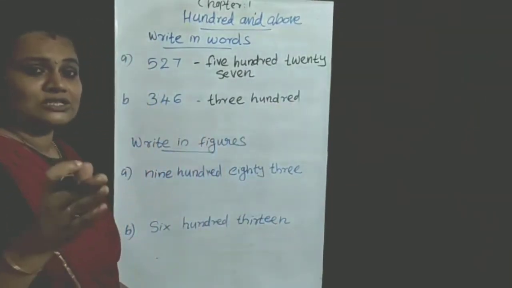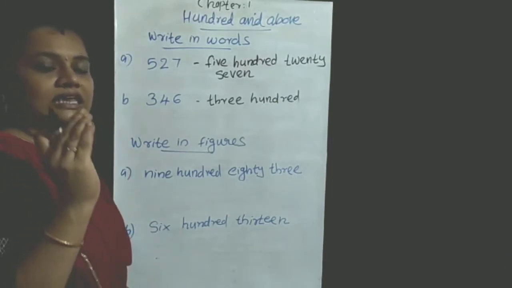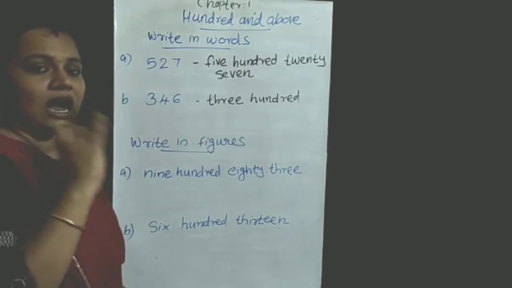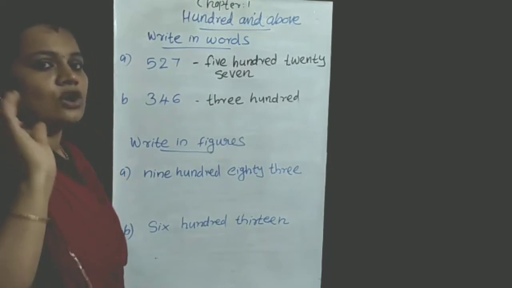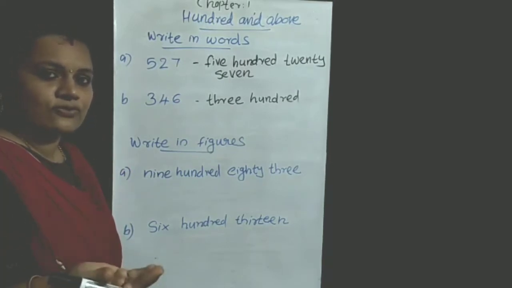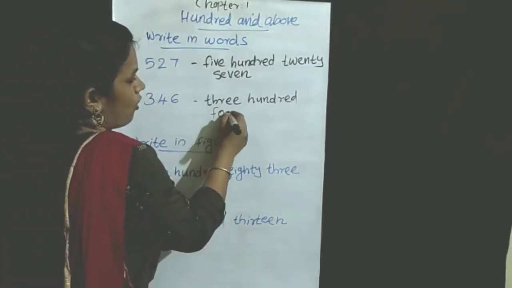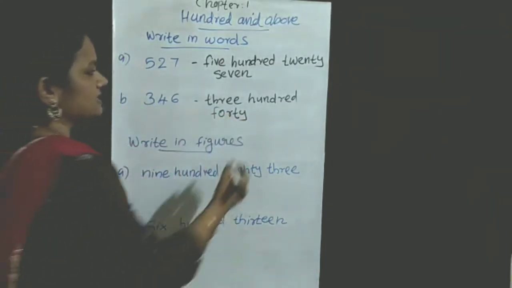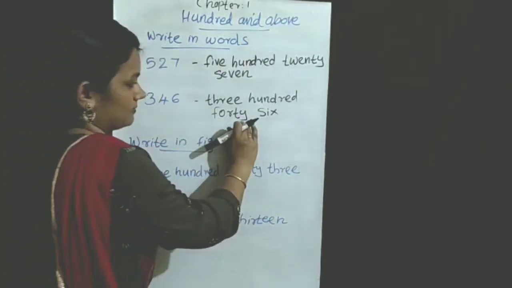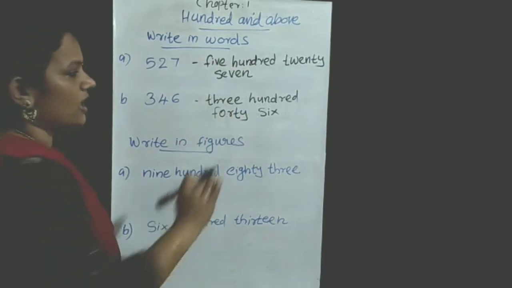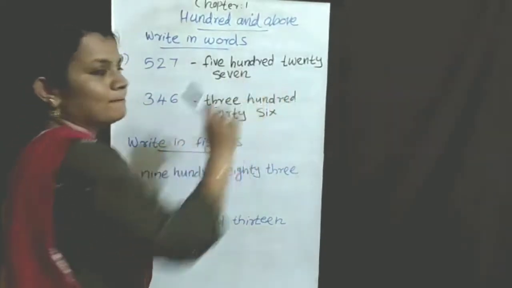340. There are so many students who make mistakes in the spelling of 40. What is the spelling of 40? FORTY. You made so many mistakes. I saw last week we wrote FOURTY. Is that not the spelling of 40? What is the number name of 40? F-O-R-T-Y. 46. So you write the number name of 40 carefully. F-O-R-T-Y, 40. Numbers are given, and you write the number name.